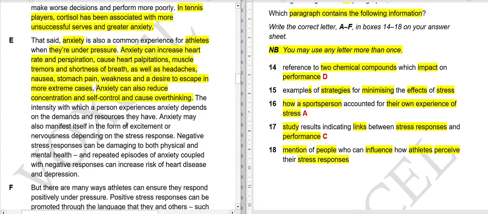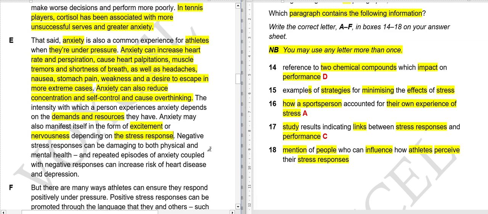The intensity with which a person experiences anxiety depends on demands and resources. We have already read that these two are the factors of anxiety. So because of these two, we experience anxiety. Anxiety may also manifest itself in the form of excitement or nervousness depending on the stress response. So if under stress you get nervous or you get too excited, but it's sort of a false excitement, but you are too anxious for that, it's your way of coping with that particular stress response.